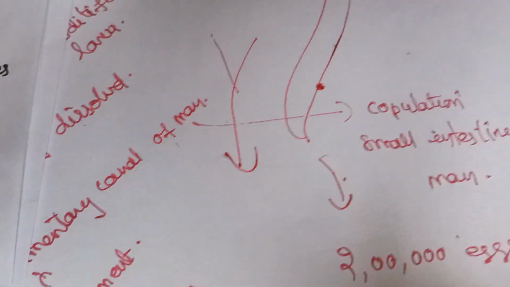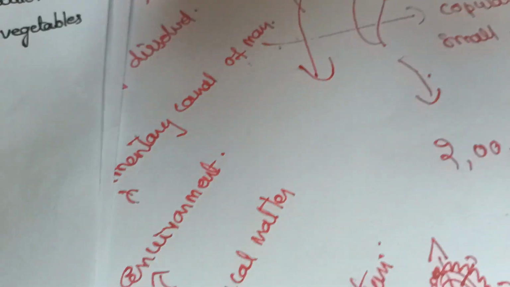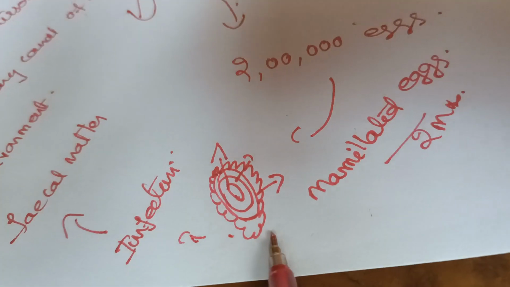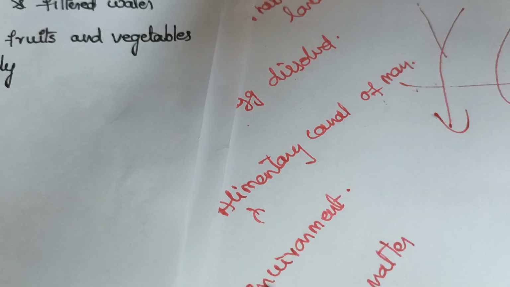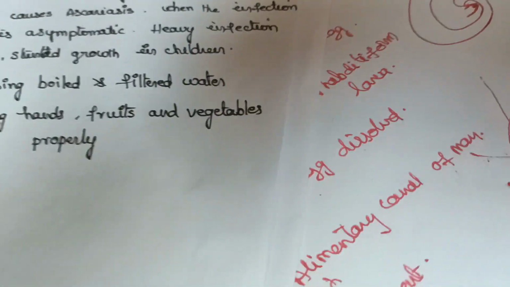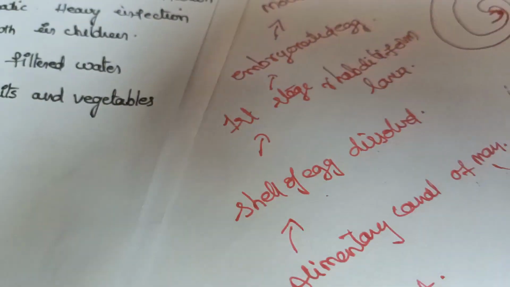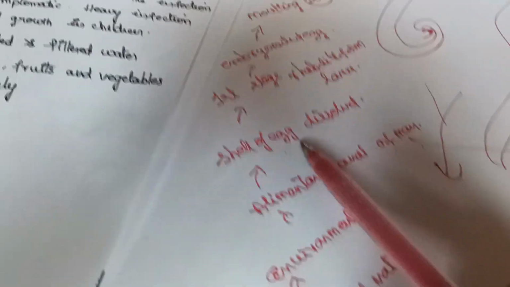Just you observe here once. After copulation in the small intestine of man, female released 2 lakhs of eggs. These eggs are the mammillated eggs. And these mammillated eggs will be released out through the fecal material into the environment. From the environment, these enter into the alimentary canal of man, where the shell of egg is dissolved.